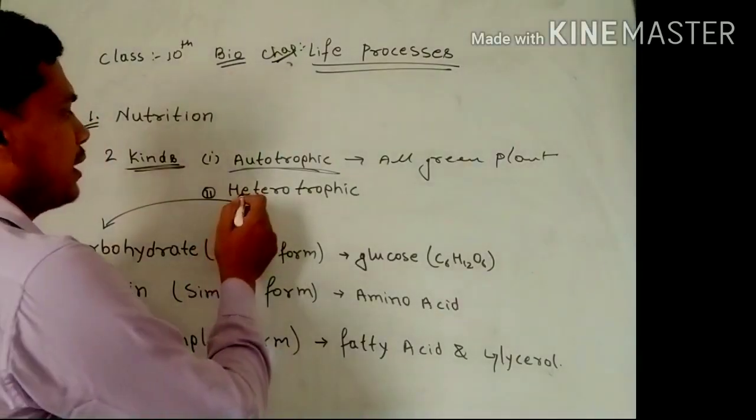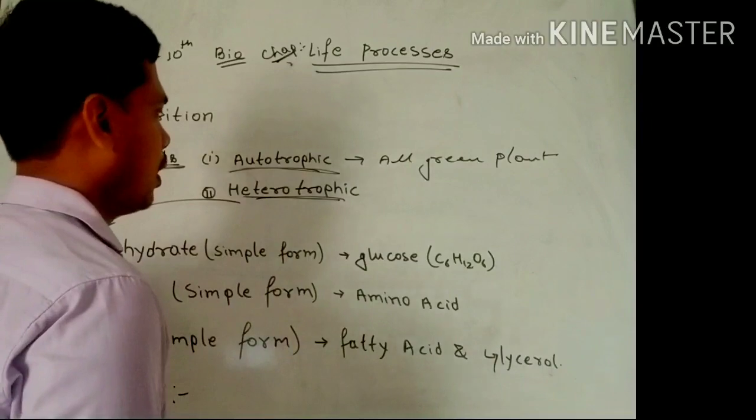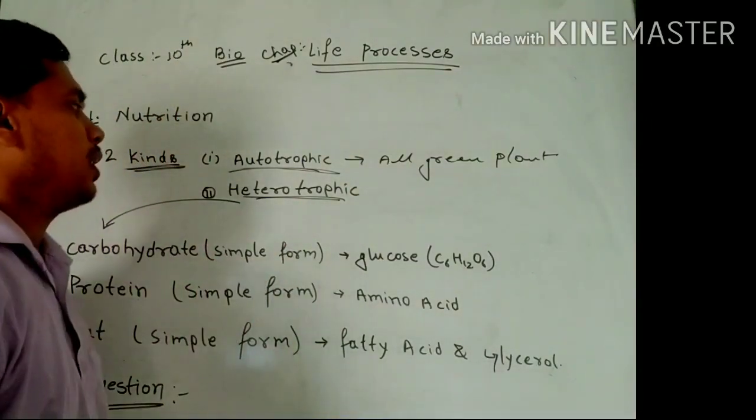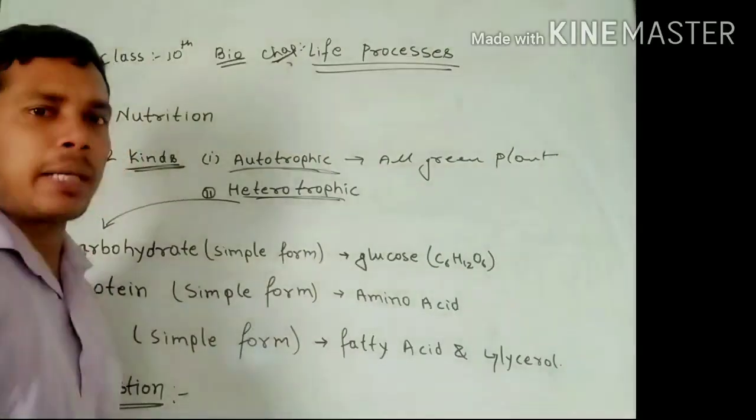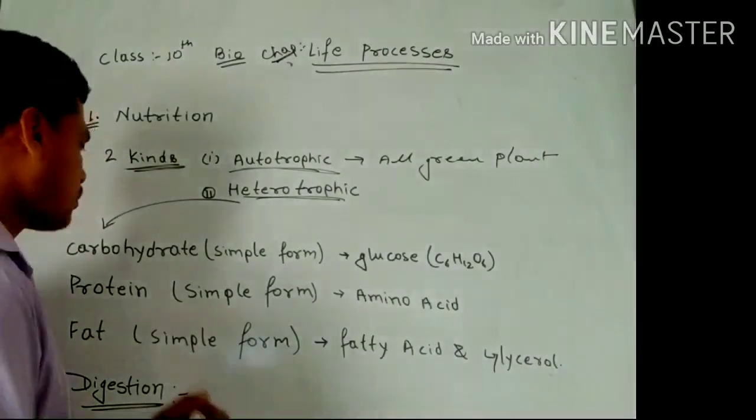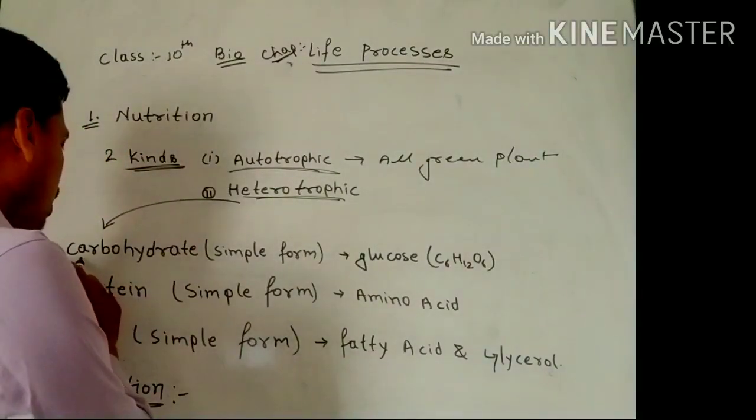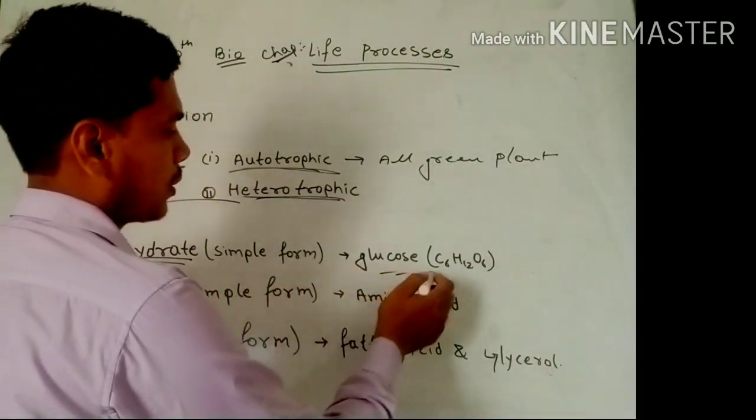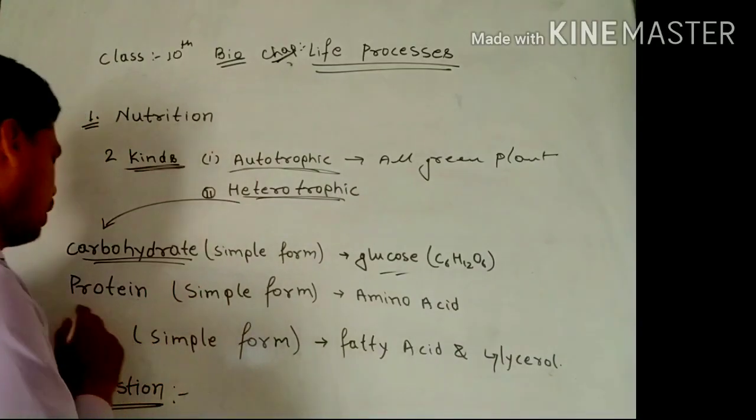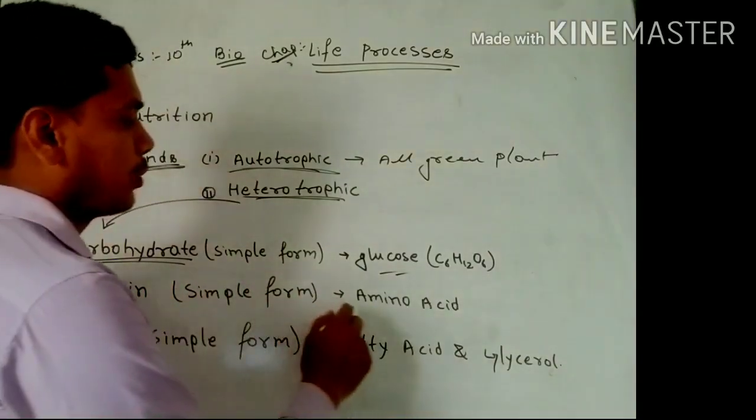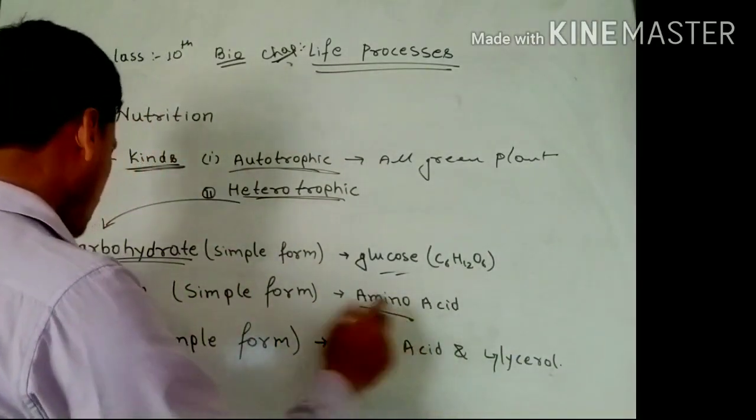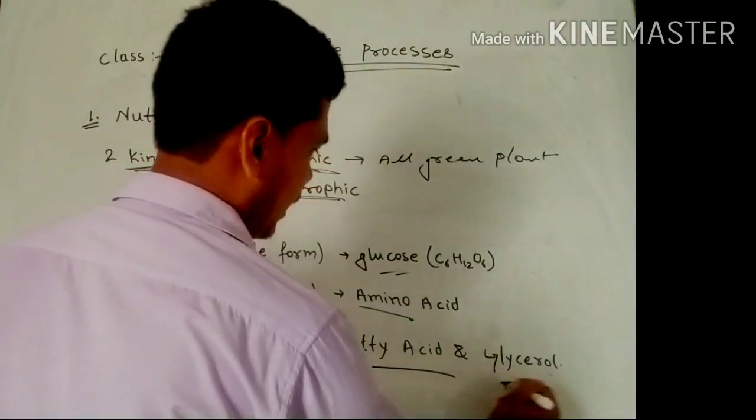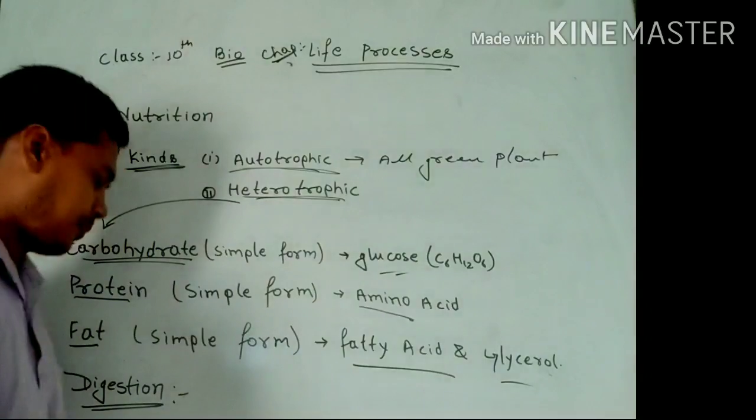And second is heterotrophic nutrition. Heterotrophic nutrition is performed by animals just like us, I mean non-green organisms. Carbohydrate is converted into glucose, this is the simple form, protein is converted into amino acids, and fats are converted into fatty acids and glycerol.